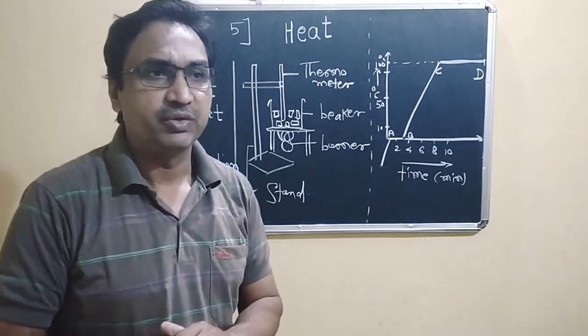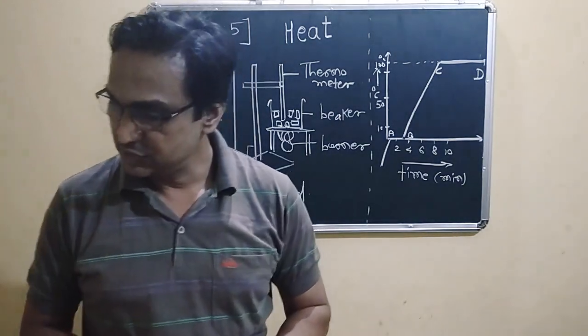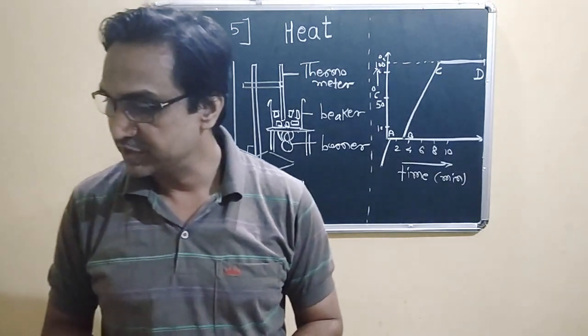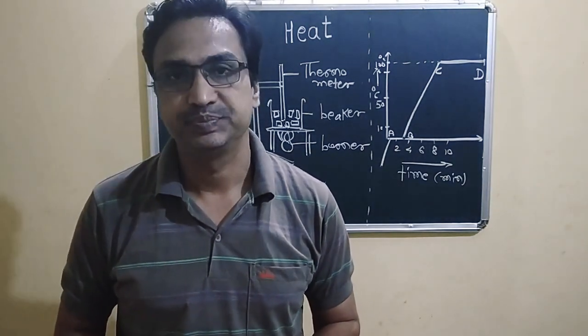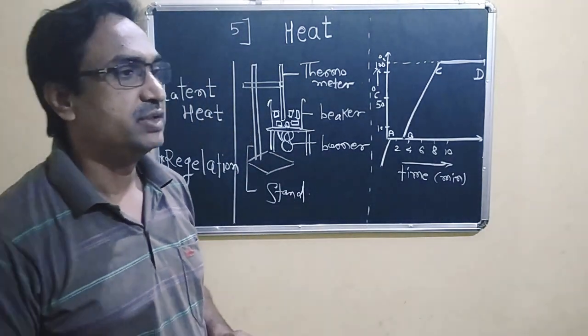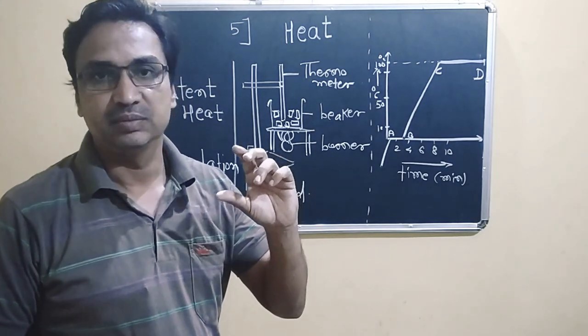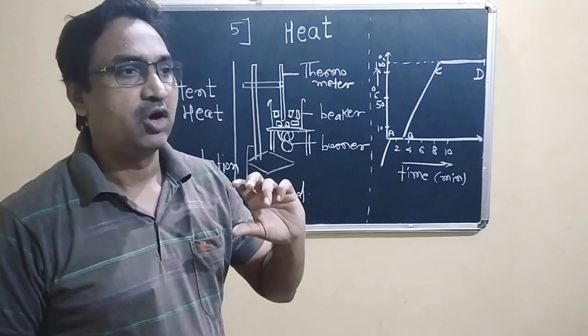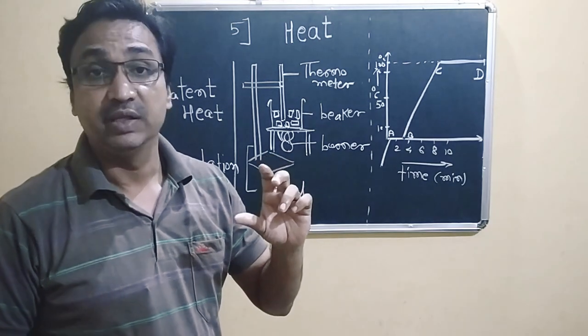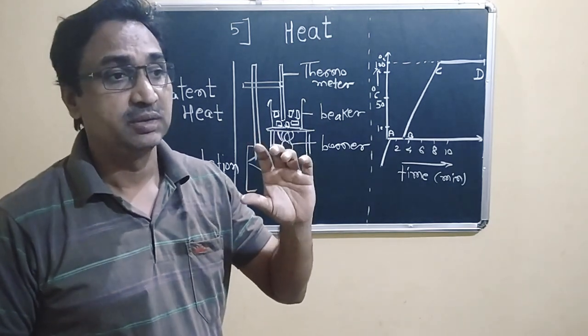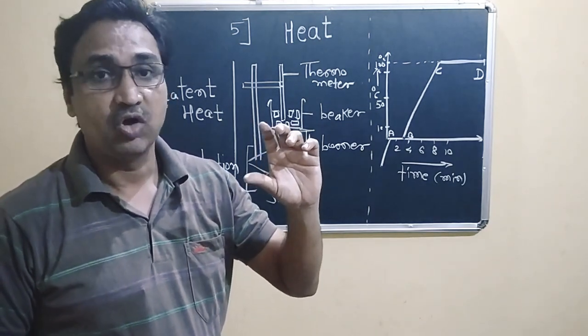Before that, some questions were asked regarding the difference between heat and temperature. Temperature is a quantitative thing: how much thermal energy is possessed by the object.